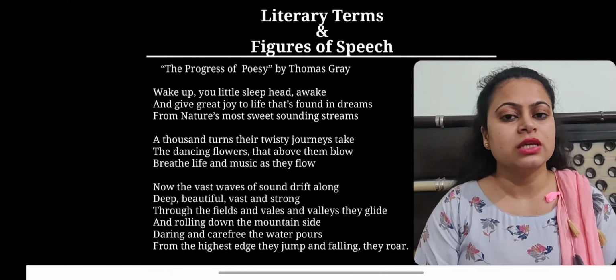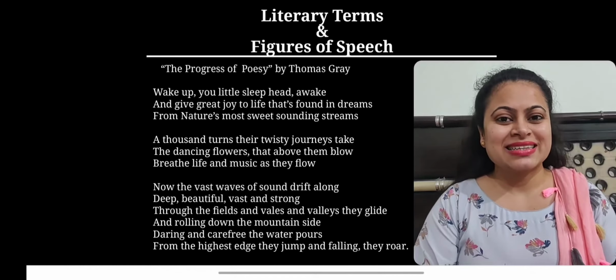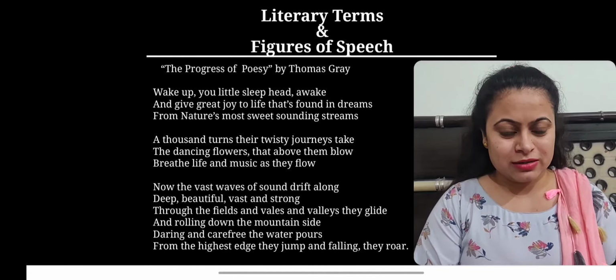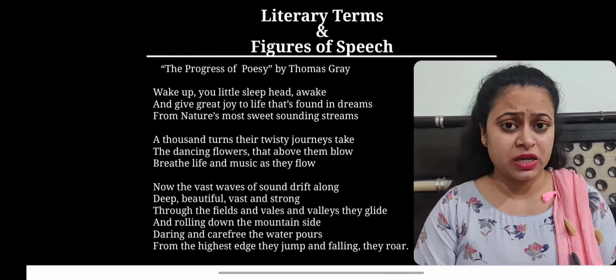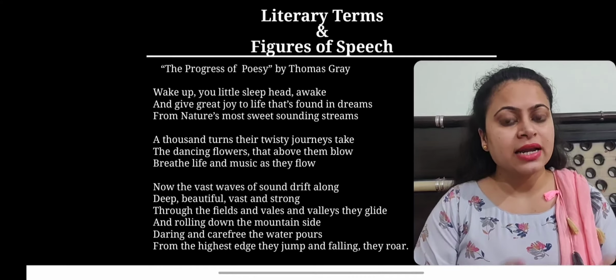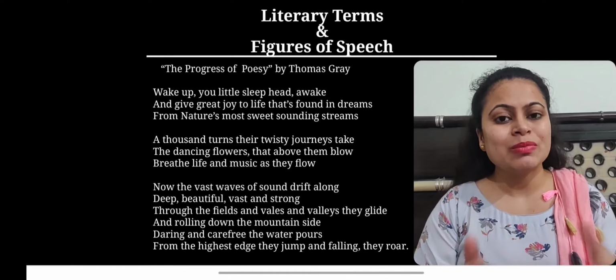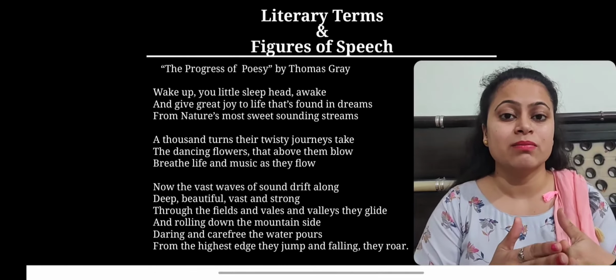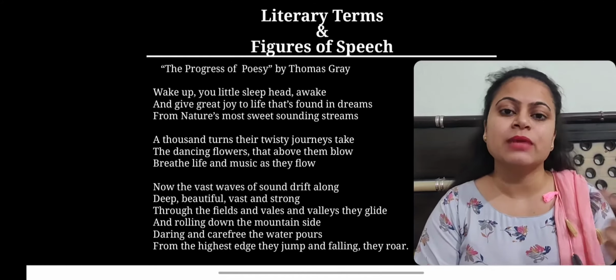And one more thing which I haven't told you: strophe, antistrophe and epode are composed in such a way that strophe and antistrophe share the same rhythmic pattern, the same number of lines, the same type of stanza and the same rhyme scheme.